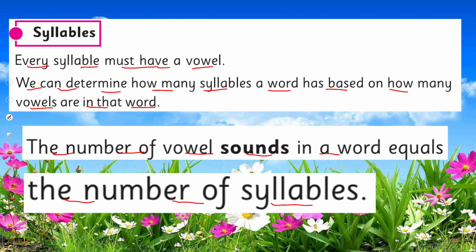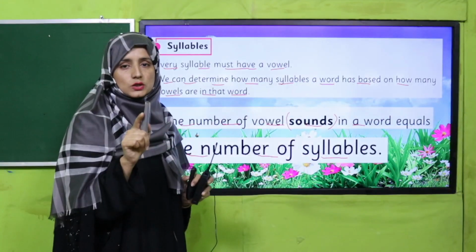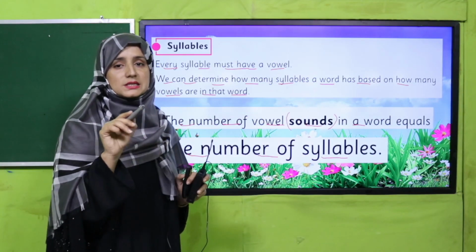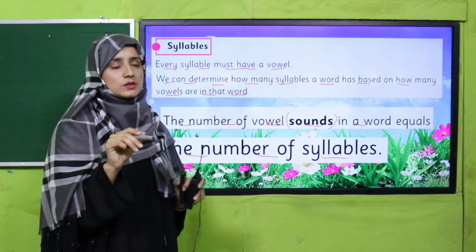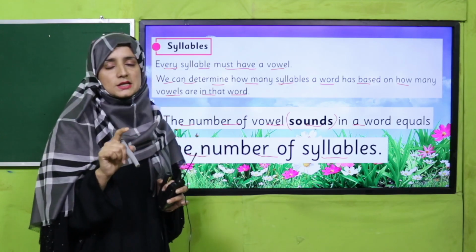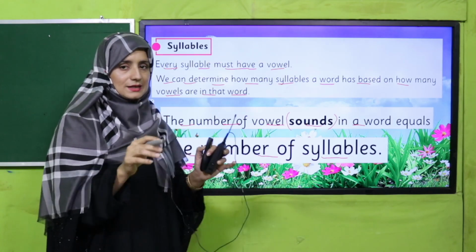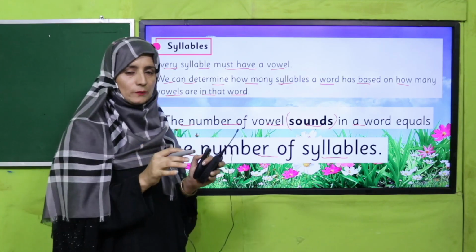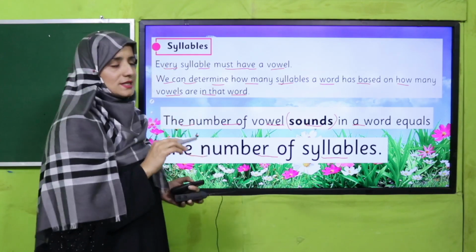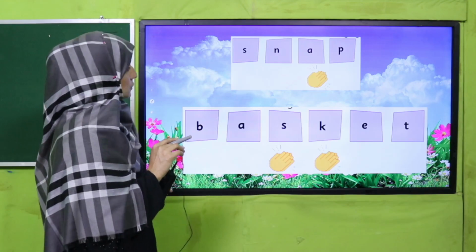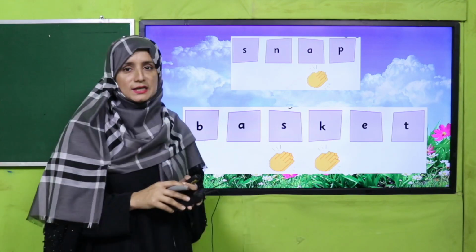Next, the number of vowel sounds in a word equals the number of syllables. This is the actual information, my dear students. The number of vowels doesn't matter; the actual thing is the number of vowel sounds, how many sounds we are getting from the vowels. Definitely we will divide and segregate the word according to these syllables. Next, see there, you can see and you can perform also.